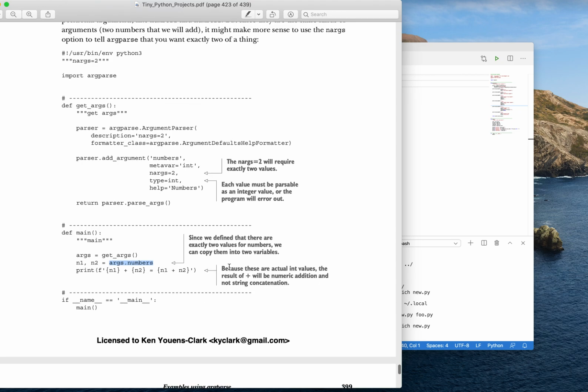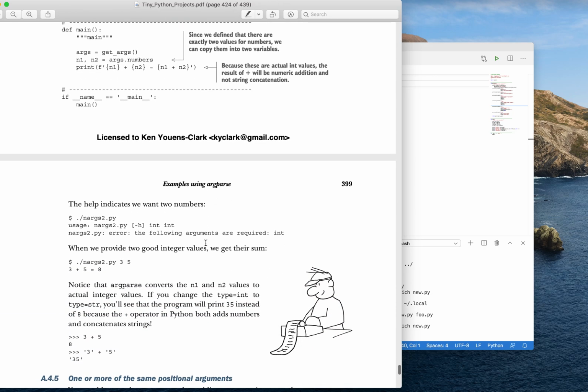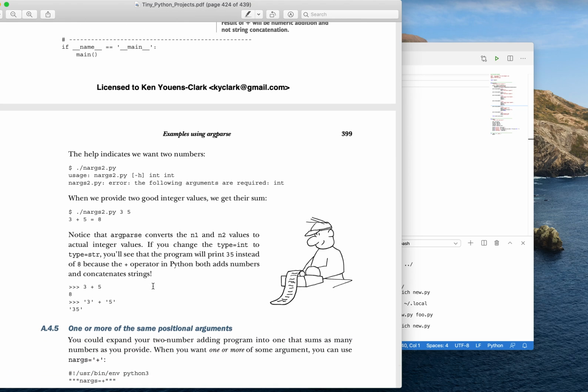And what's important here is that these have been converted to integer values. So this would actually print the numeric addition, for instance, 3 plus 5 is equal to 8. But if they had not been converted to ints, then the string 3 plus the string 5 is equal to 35, which would be the wrong answer.